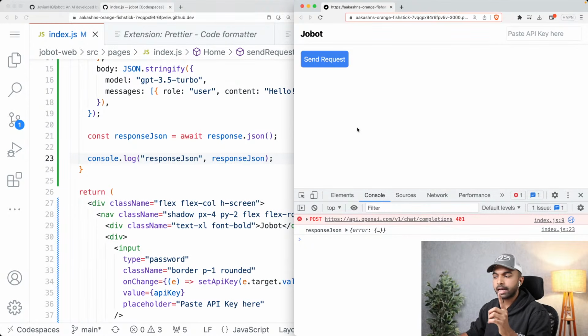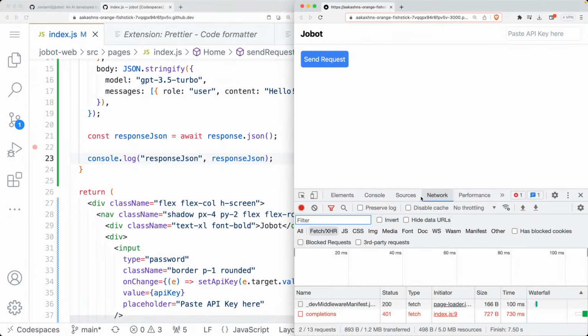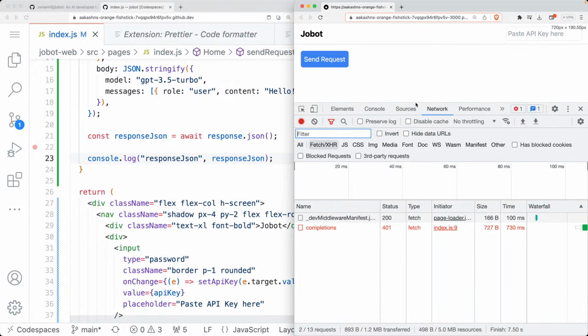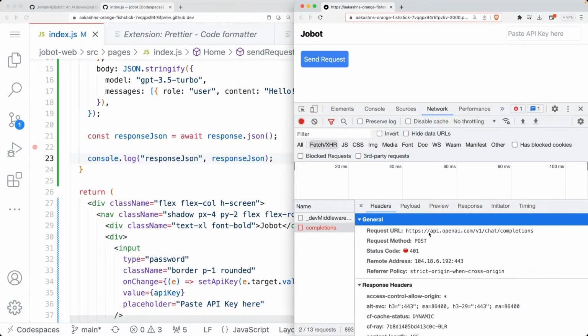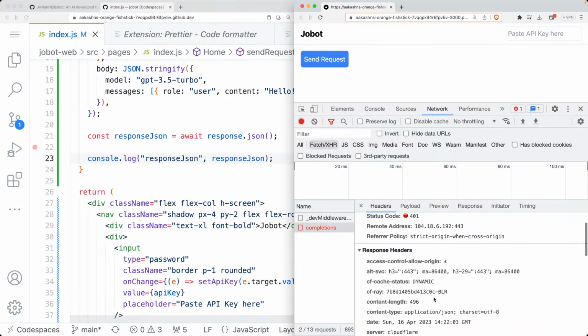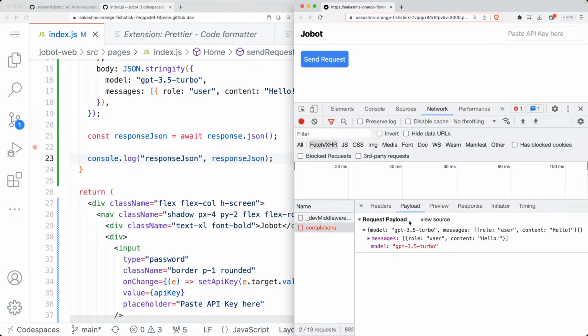okay, so two things happen. One, we sent a post request, and you can actually check what post request has been sent simply by heading into the network tab. If you go into the network tab, and let me make this a little bigger, you see that we made a request to the completions API, api.openai.com/v1/chat/completions, and there were a bunch of headers in here as well. And here is what we sent to that API. We sent messages where we had role user and content hello.